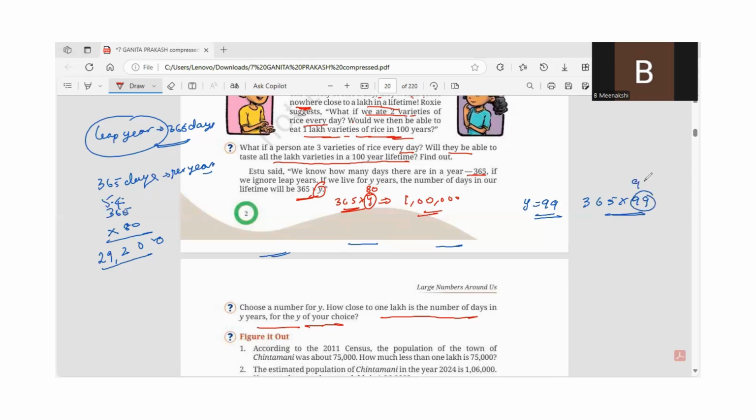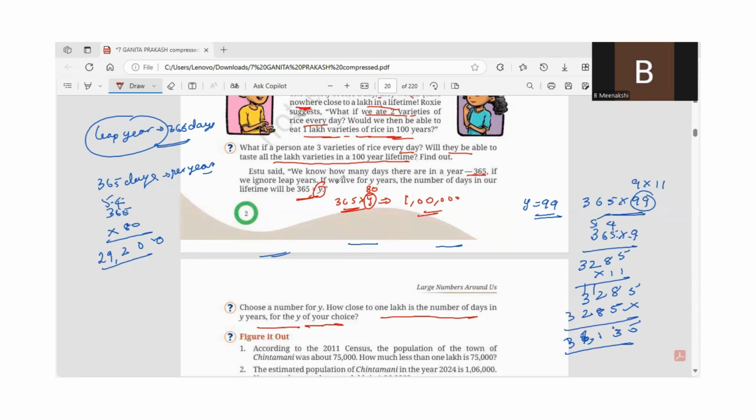You can use 9 into 11. 365 into 9 is 3,285, multiplied by 11, we get 36,135.